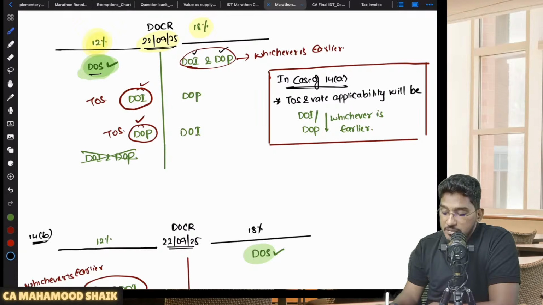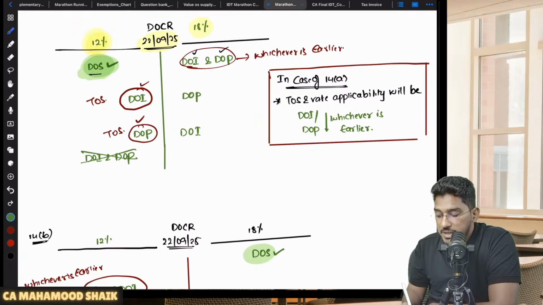They say time of supply will be the date of invoice or the date of payment, whichever is earlier. That will become the time of supply, and whatever rate is there as on that particular date will become the rate which is applicable. Since both are after the change, let me give you an illustrative example. Let us say the date of invoice is 28th of September and the date of payment is 30th of September. Which one is earlier? Date of invoice. So time of supply will be the date of invoice, and whatever rate is applicable on the date of invoice. What is the rate applicable? 18%. So even this supply will attract 18% GST.